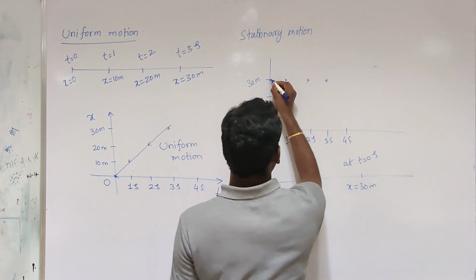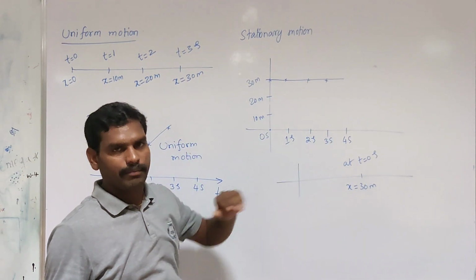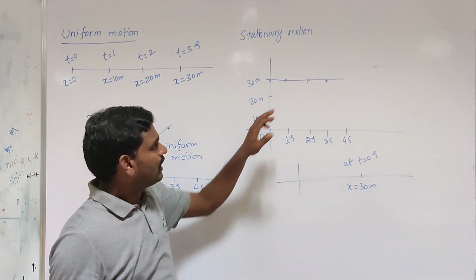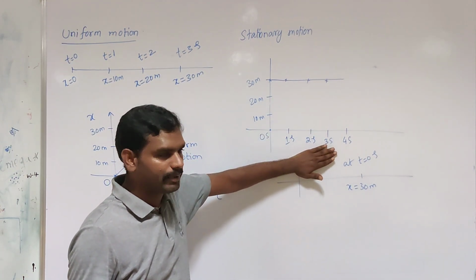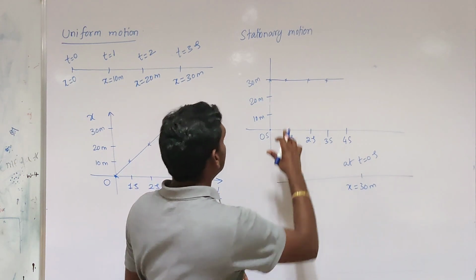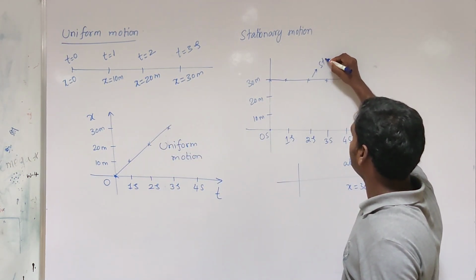By combining all the points, we get a straight line like this, which is parallel to the time axis. If a motion curve is parallel to the time axis, we can say that the particle is stationary.